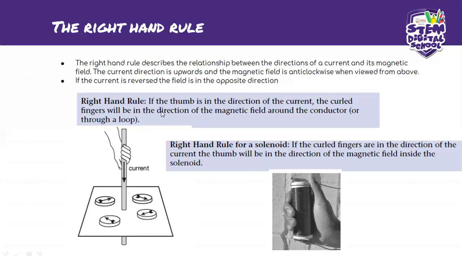So the right hand rule basically is just to show you the direction of the magnetic field. So that's what it's all about. So it shows you the thumb. You always use your right hand, not the left hand. When you're using your right hand and you're pointing your thumb in the direction of the current, the direction of your curled fingers on the right hand will indicate the direction of the magnetic field.